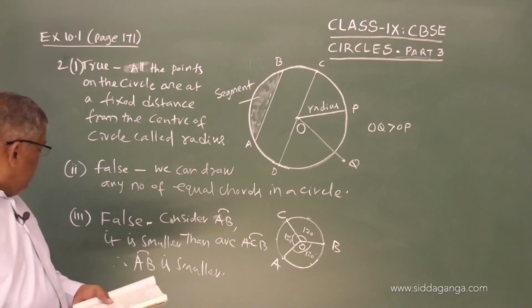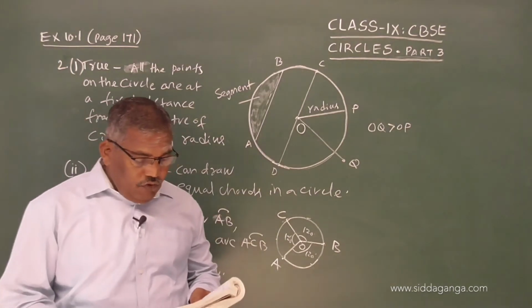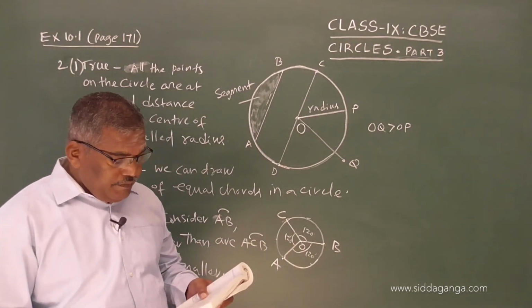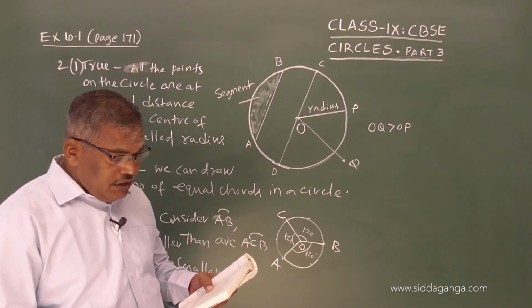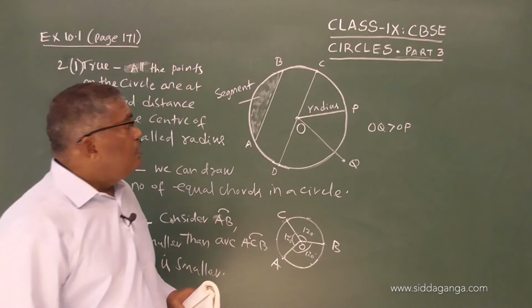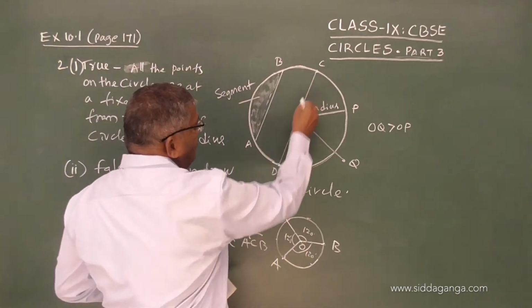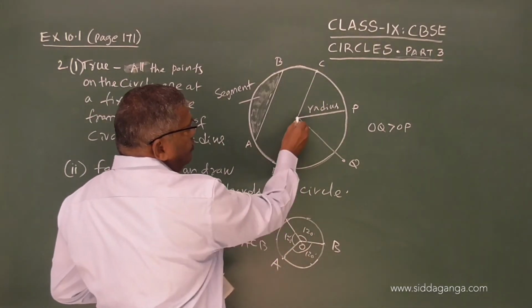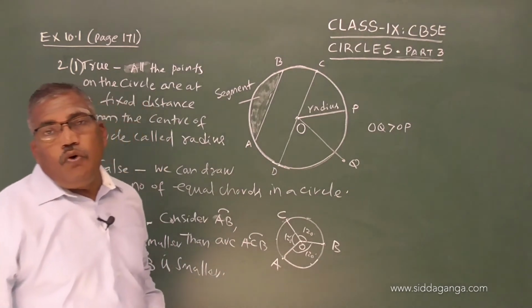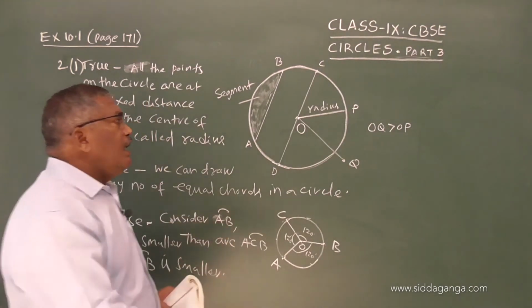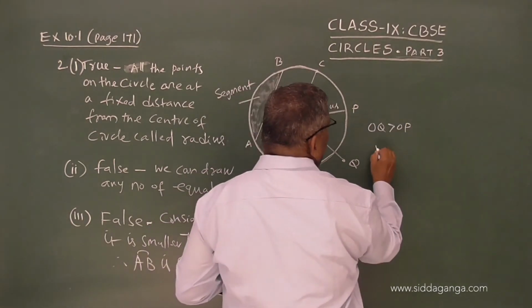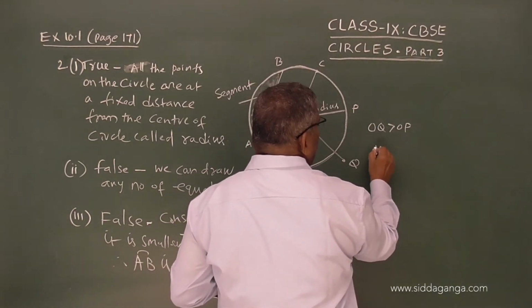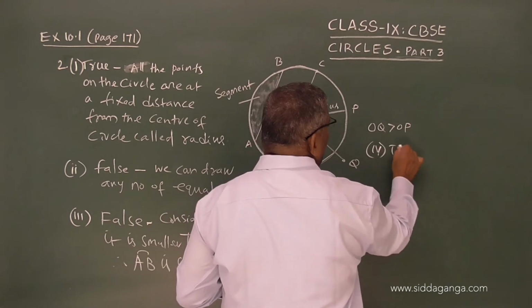And the third one is over. Fourth, a chord of a circle which is twice as long as its radius is a diameter. You can see here, CD is the chord. It passes through O. So, therefore, it is the diameter. So, therefore, your answer for the fourth one is yes, or true.